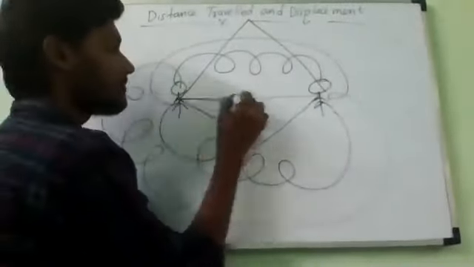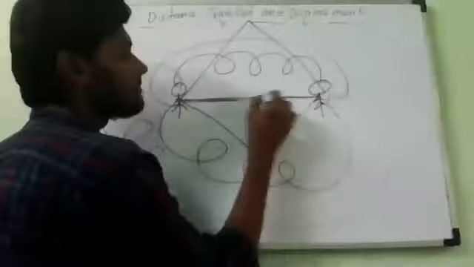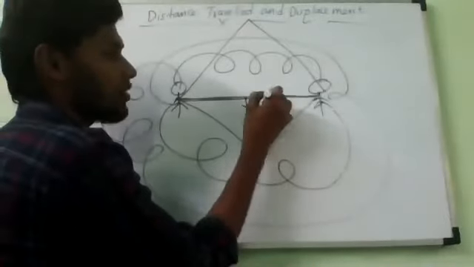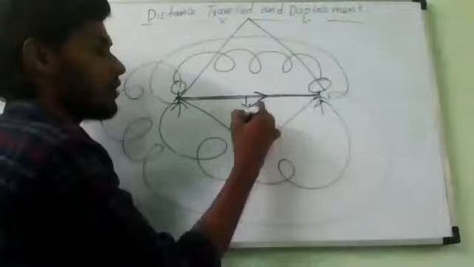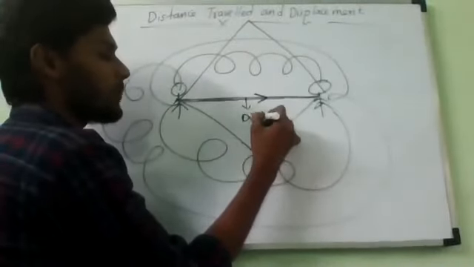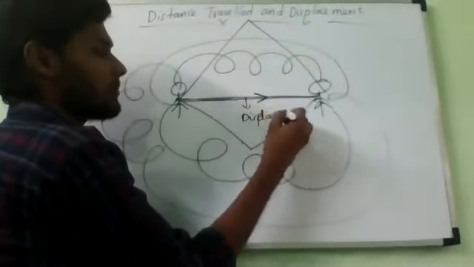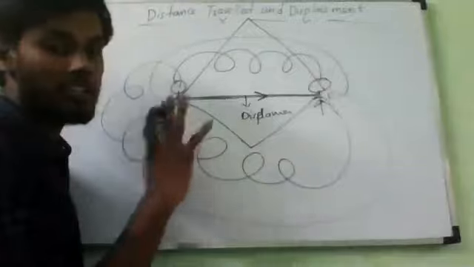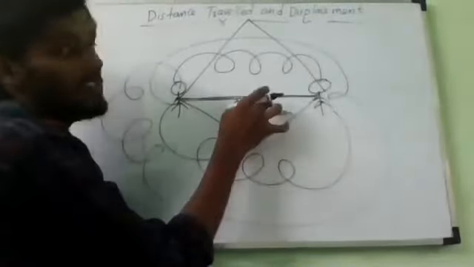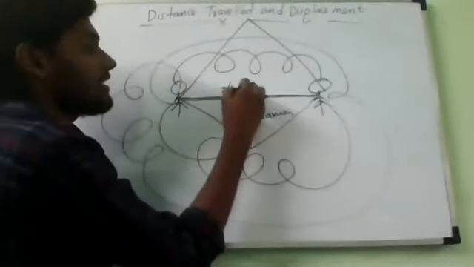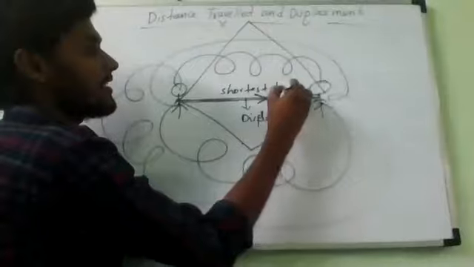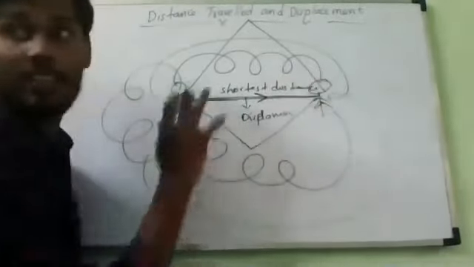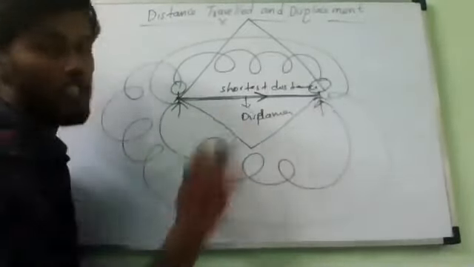Going straight. Going straight is only called direction also. Here, direction is also important. This is only known as displacement. Understanding? Remaining all are called distance only. This is also a distance, but it is the shortest distance. That is why it is called displacement.